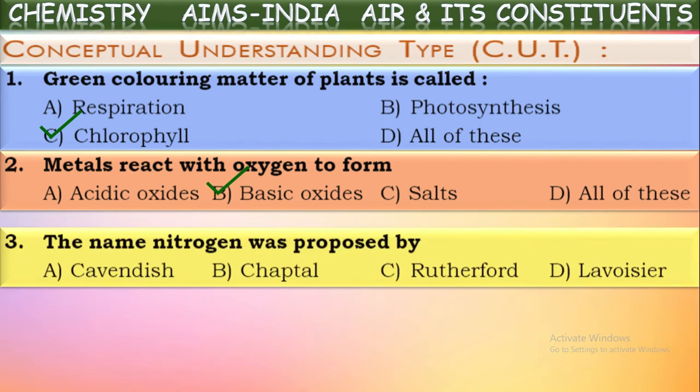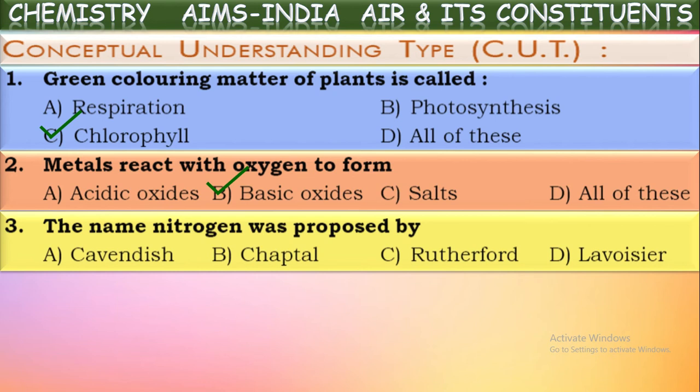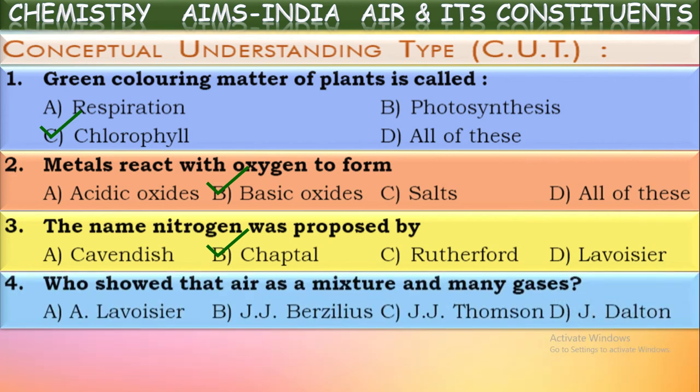Next, the name nitrogen was proposed by whom? He was J.A. Chaptal. Nitrogen was named with that name by J.A. Chaptal, who showed air as a mixture of many gases.